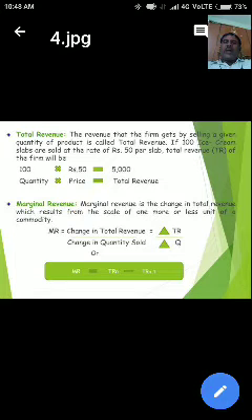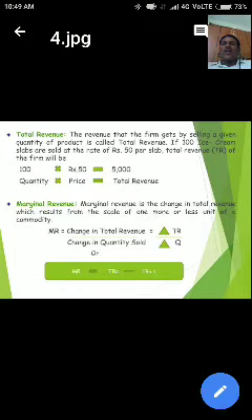If 100 ice cream slabs are sold at the rate of 50 rupees per slab, total revenue is equal to quantity into price of the particular commodity. Total revenue is equal to quantity into price. Here the quantity of ice creams is 100, and the price per slab is 50 rupees. 100 into 50 is equal to 5000.